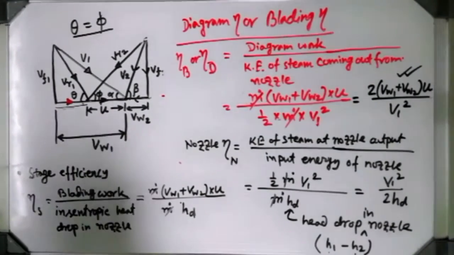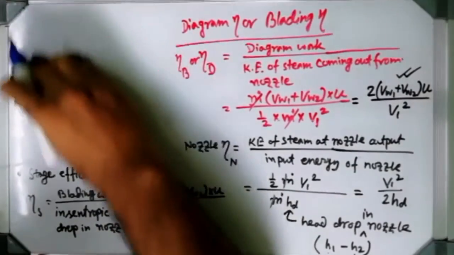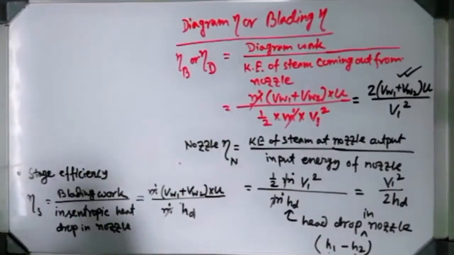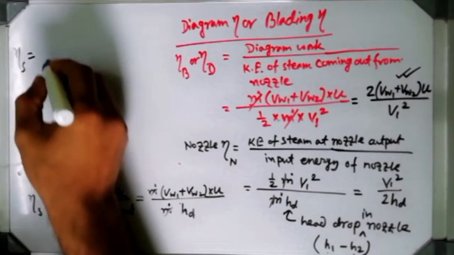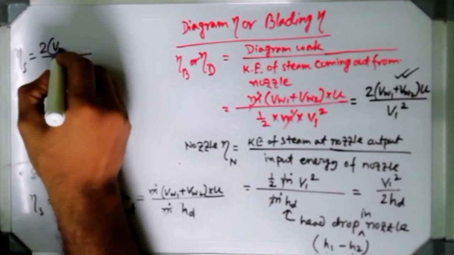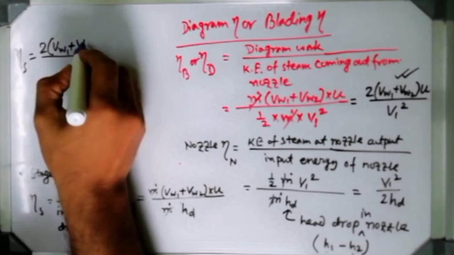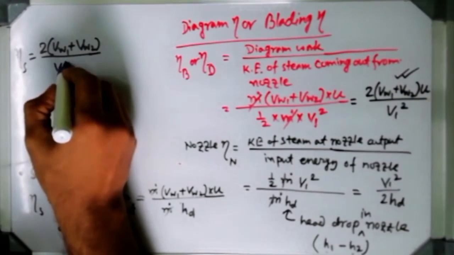Now see what I am going to show over here. I am removing this diagram. I have to use this space. This stage efficiency eta s, can I write it like this? Just check. Intentionally I am writing it this way. Just let me write it, then you can understand whether it is possible or not.